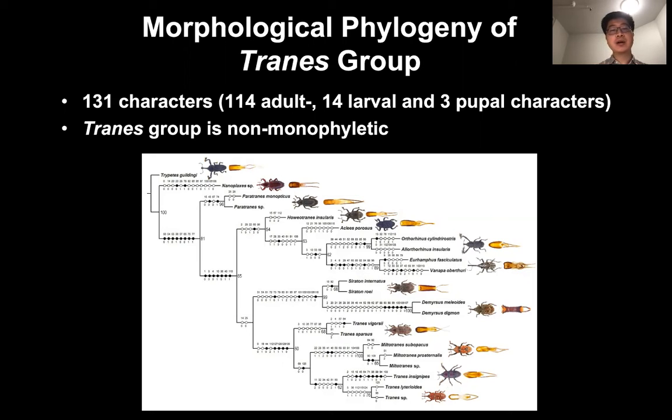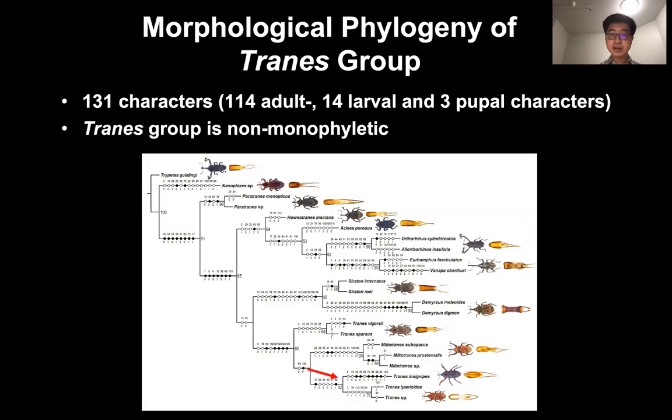The resulting topology reveals that the Tranes group is a non-monophyletic group because Osorine and Achilles are included in the Tranes group.